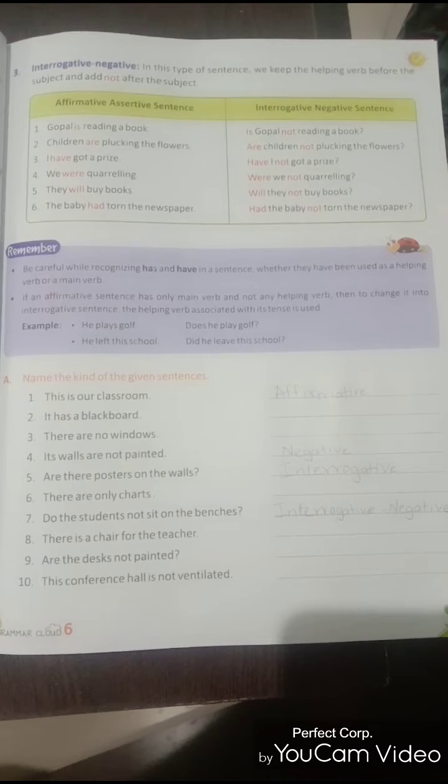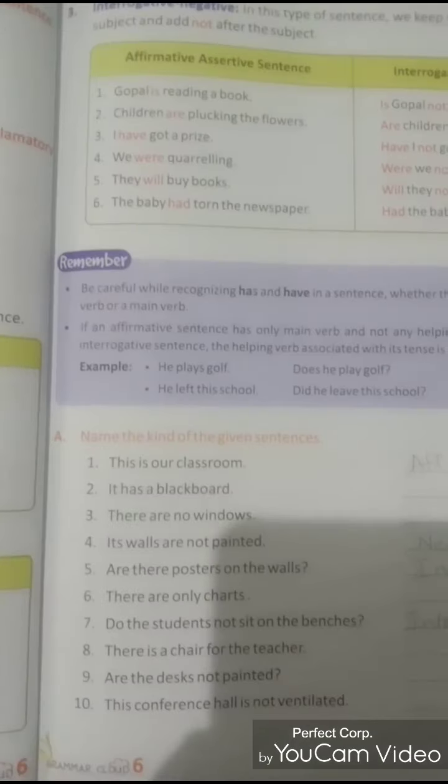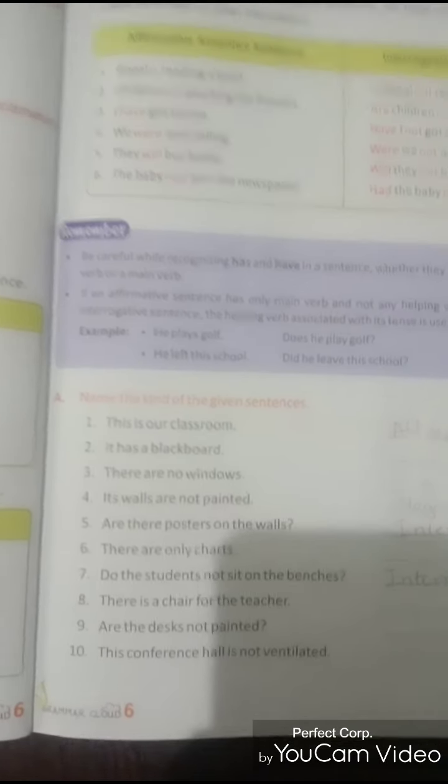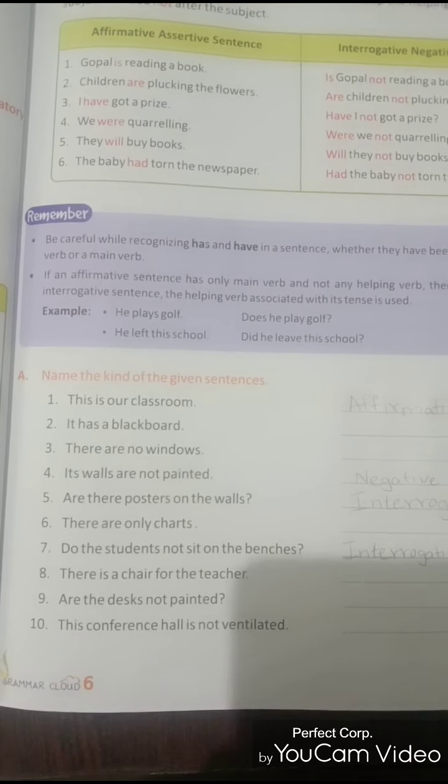Moving on to the first exercise, I have already shared a link for the explanation of the chapter. I'll be continuing with helping you solve the exercise. The first exercise, A, is on page number 11. Name the kinds of the given sentences.